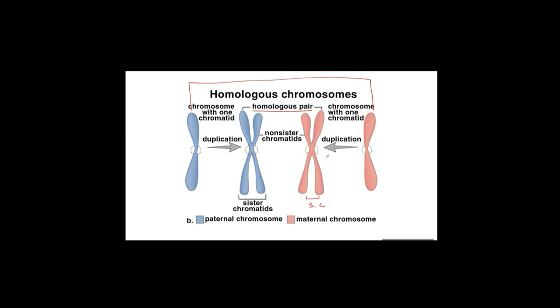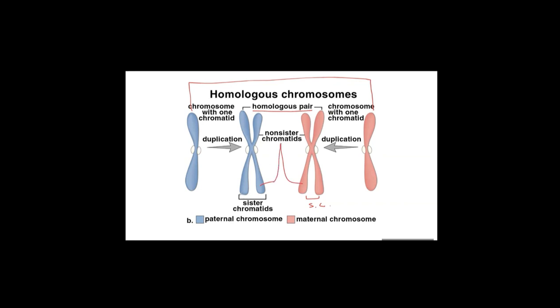But when the cell decides we need to undergo mitosis, then each member of a homologous pair duplicates, and still they are a homologous pair, but they form duplicated chromosomes. We call this sister chromatid. And this one and this one, we call non-sister chromatids.